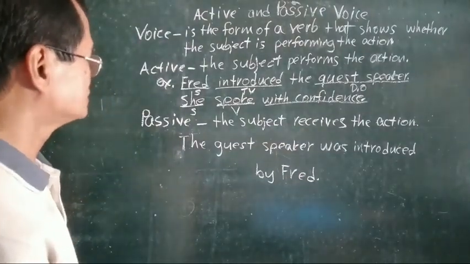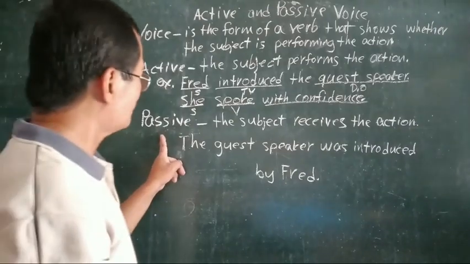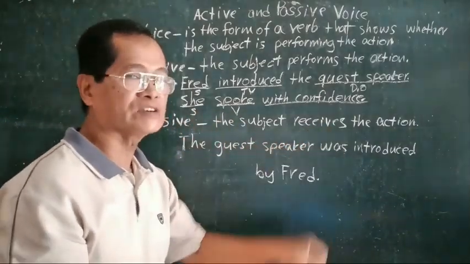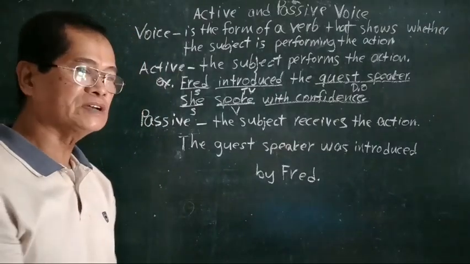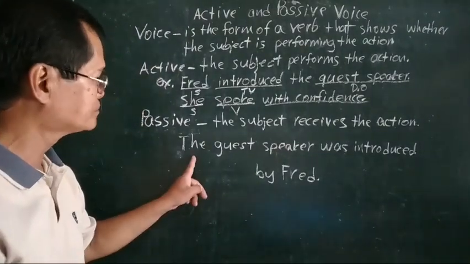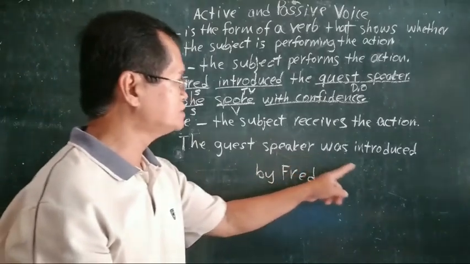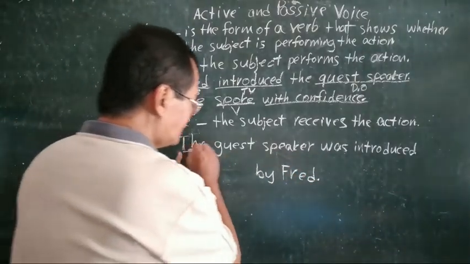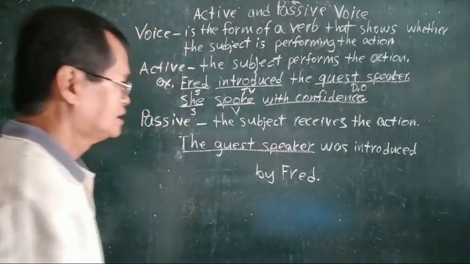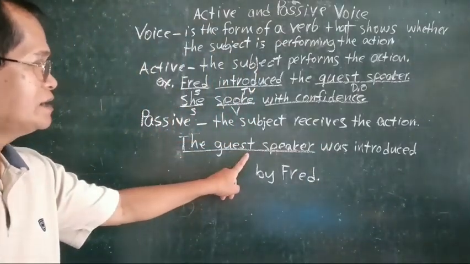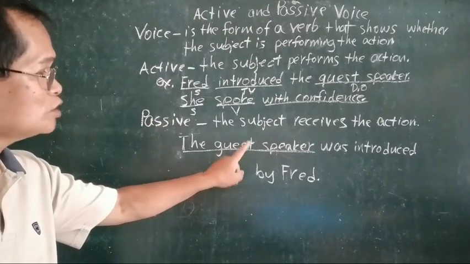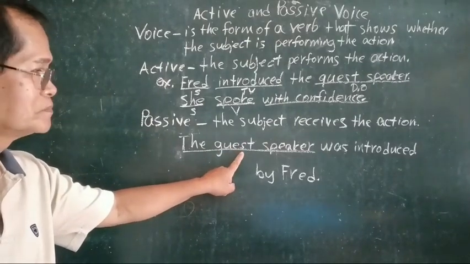Now, in the passive voice, the subject receives the action, like this one: The guest speaker was introduced by Fred. Here, the guest speaker receives the action, although it is the subject.